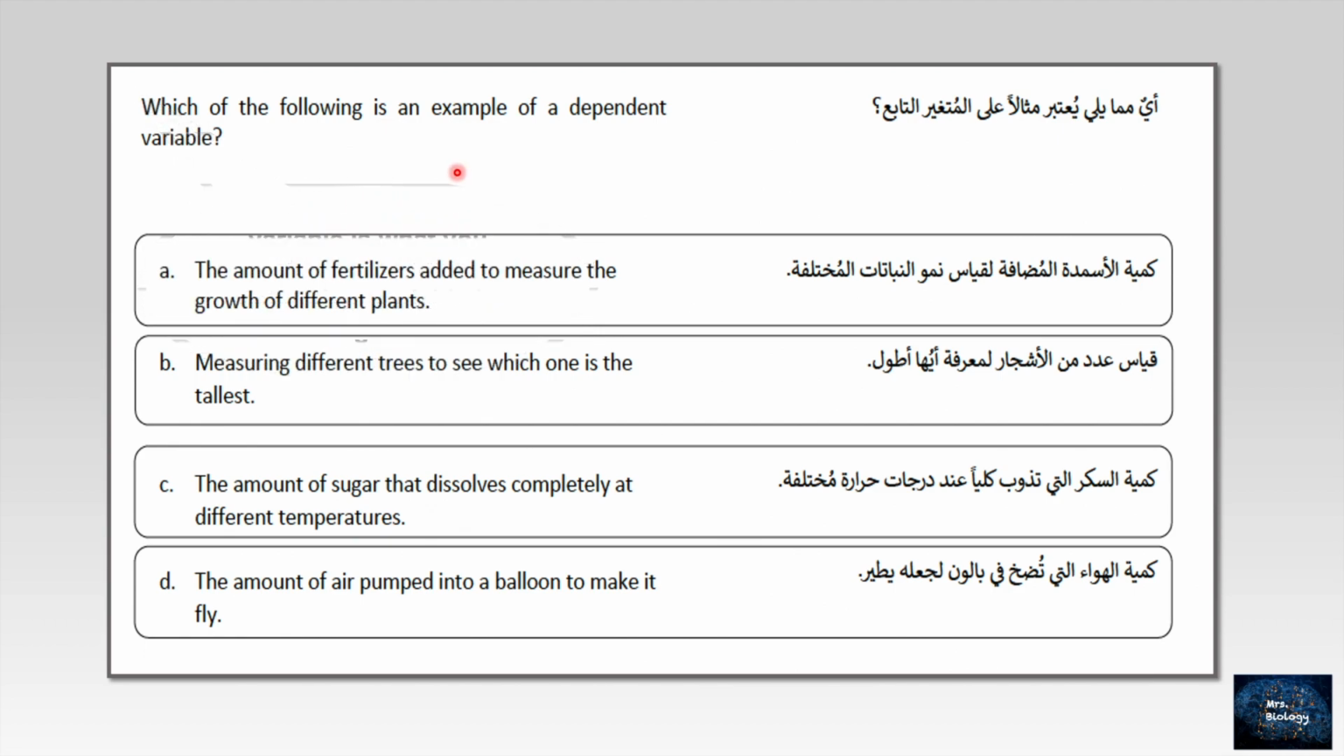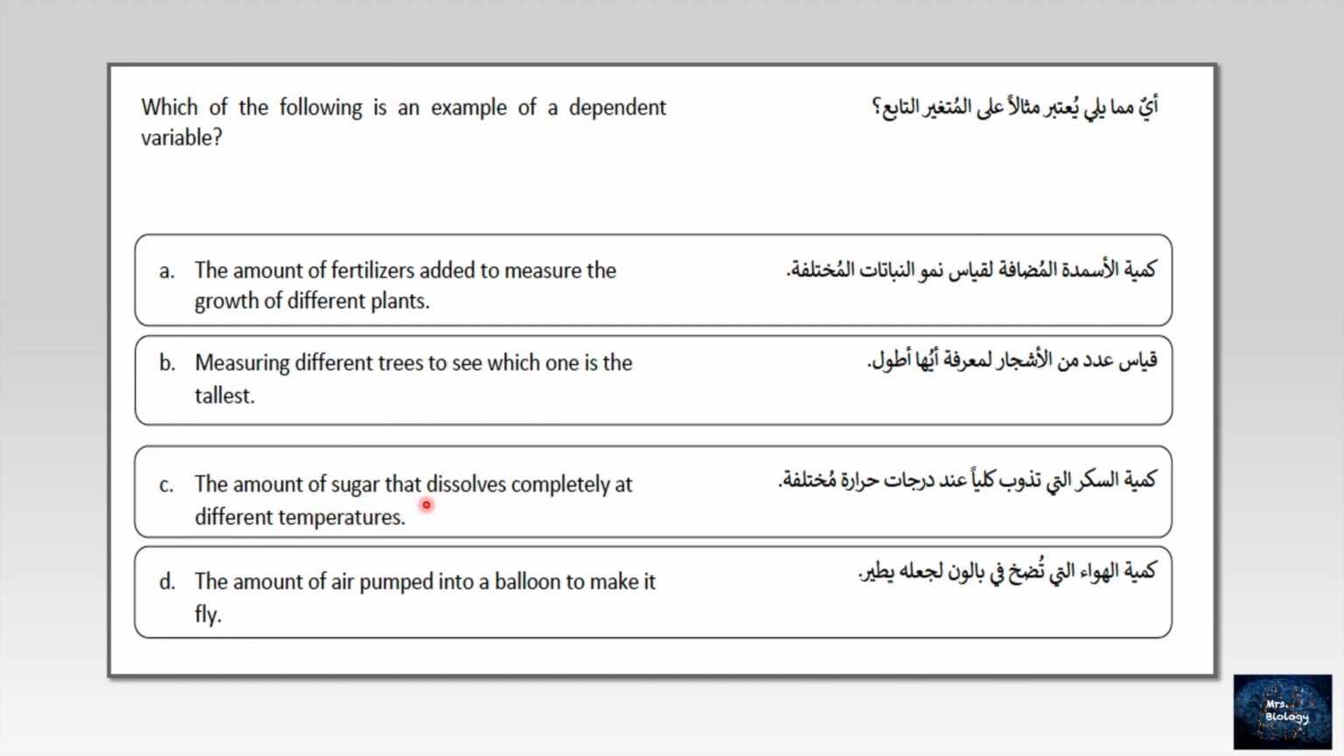Let's see here. A, the amount of fertilizer added to measure the growth of different plants. This is the independent. Fertilizer here is the independent, not the dependent that they are looking for. So A is wrong. B, measuring different trees to see which one is the tallest. Actually, this is not dependent or independent, because here I'm looking for the results. So B is wrong.